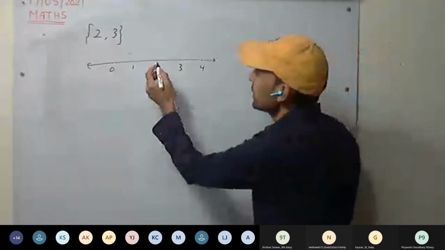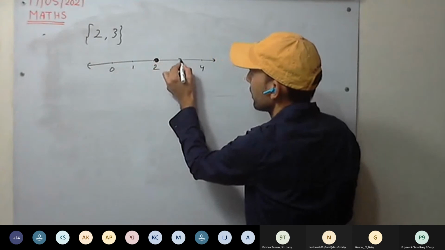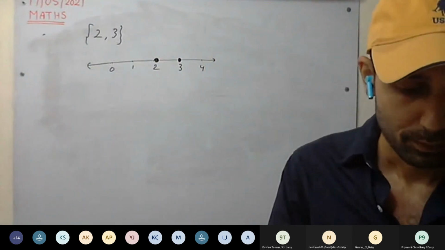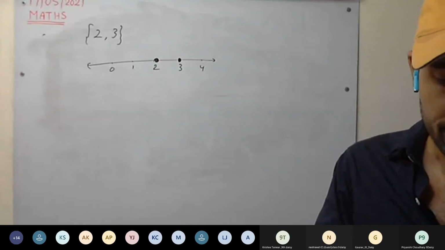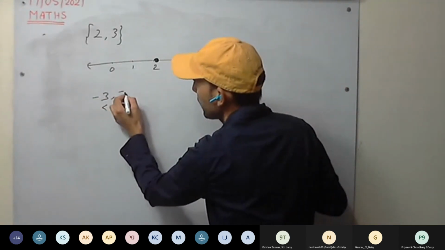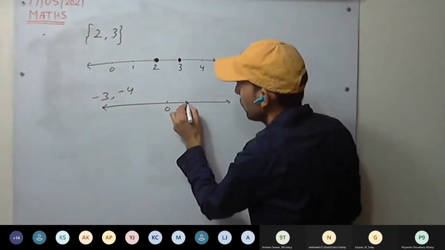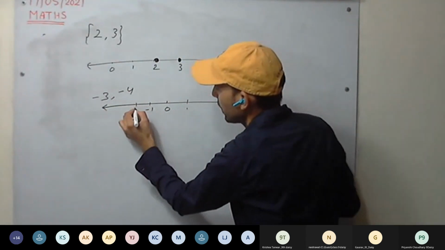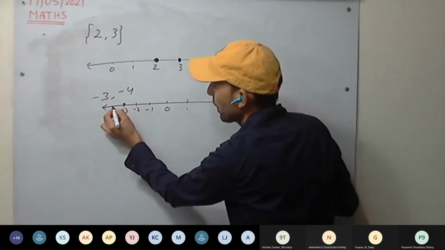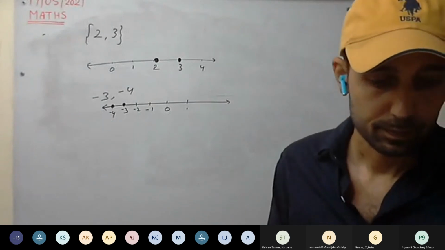Now the number 2, we make a circle and fill this circle. 3, this is how we have plotted these two numbers. Or integers as well. For example, -3 and -4 we have to plot. So 0, 1, -1, -2, -3, -4. This you all remember how to plot.